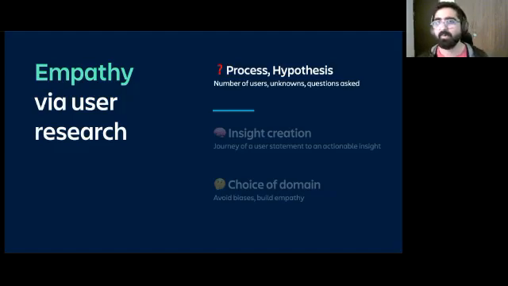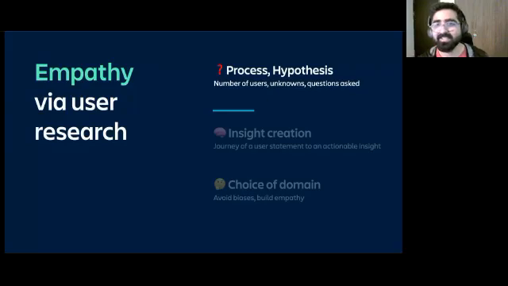Maybe this is not about initial research. Maybe you're doing some usability testing. Tell us the process, like how many people, what were the tasks that you gave them? How did you frame those tasks? What were the questions you asked? That is more important. More often than not, I've seen in portfolios, we just stick user quotations, user quotes, like my user said this, my user said that, and that's almost thought of as the conclusion of a user research.